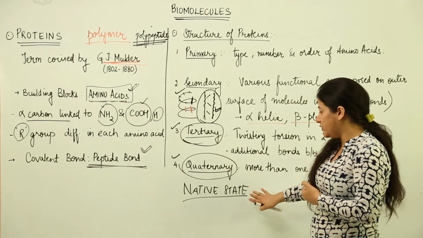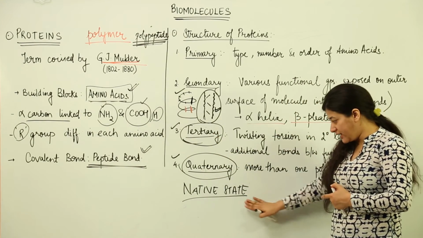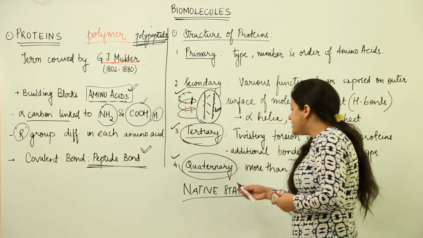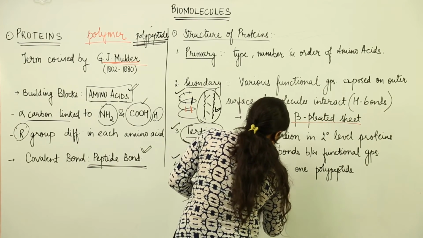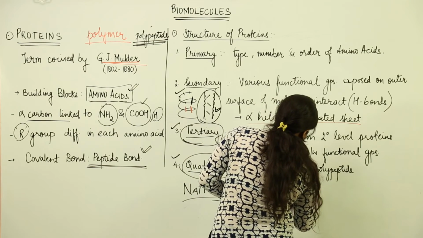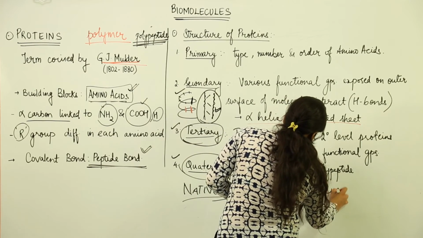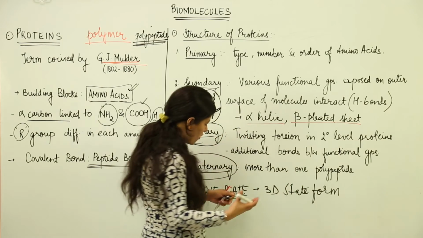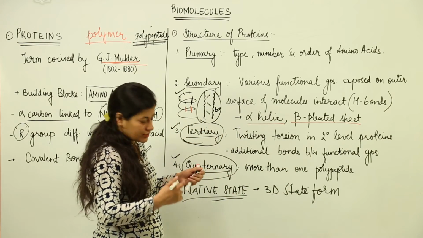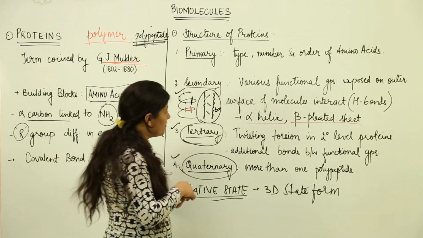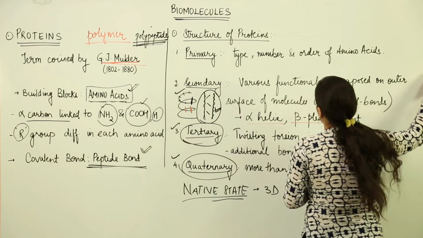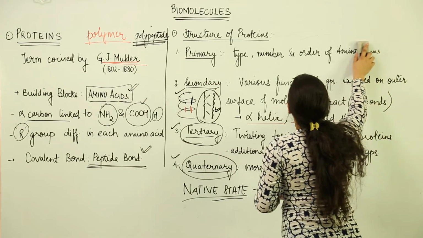So when we deal with the term native state that I just told you, this native state is the three-dimensional form in which the protein actually functions. Now you know that proteins are made of amino acids, and many proteins are basically enzymes.